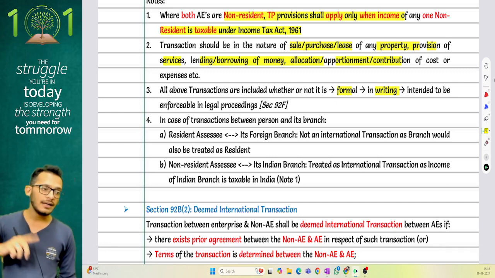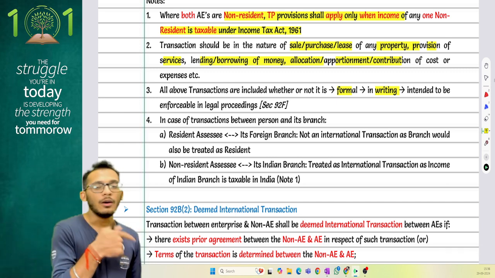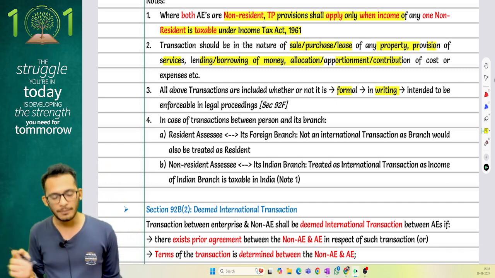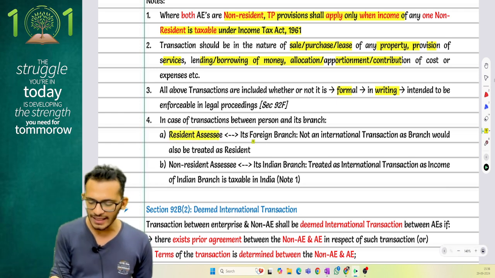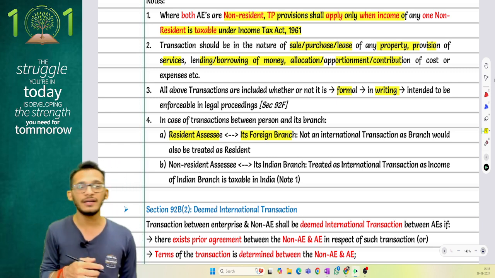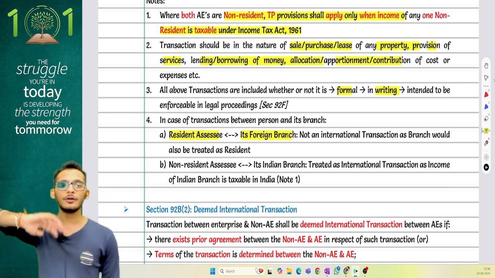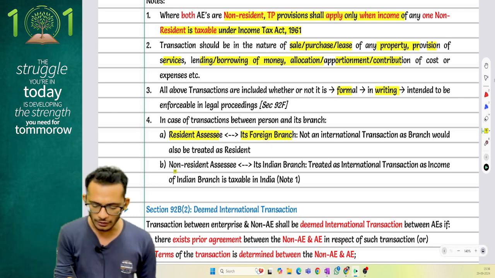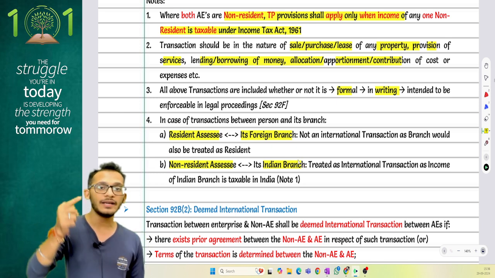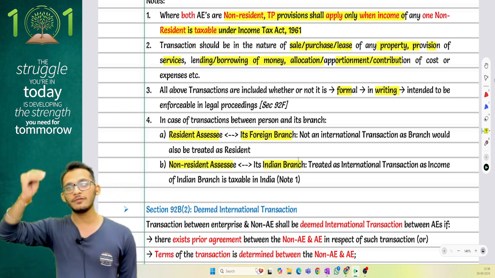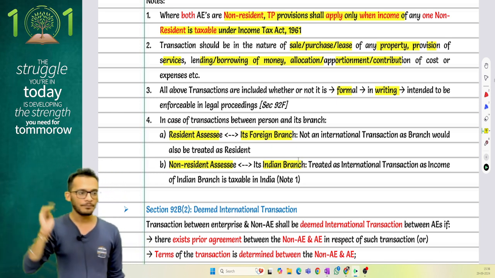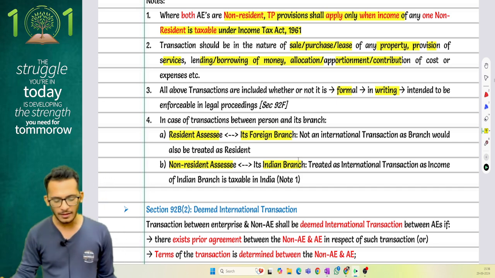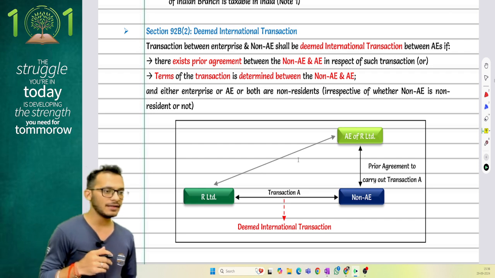Any kind of transaction happening between a person and his branch, income tax says tell me who is the main branch and who is the foreign branch. If it is a resident assessee undertaking with its foreign branch, then it is not an international transaction, because anyway you are going to pay tax on all the income of the foreign branch in India as well. But if it is a non-resident assessee with its Indian branch, then it will be an international transaction, because to the extent of the Indian branch income, it will be taxable in India. Same coming provisions.